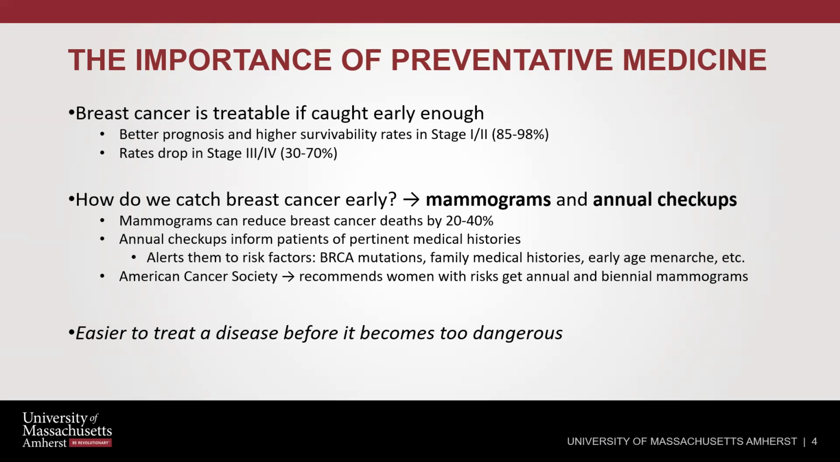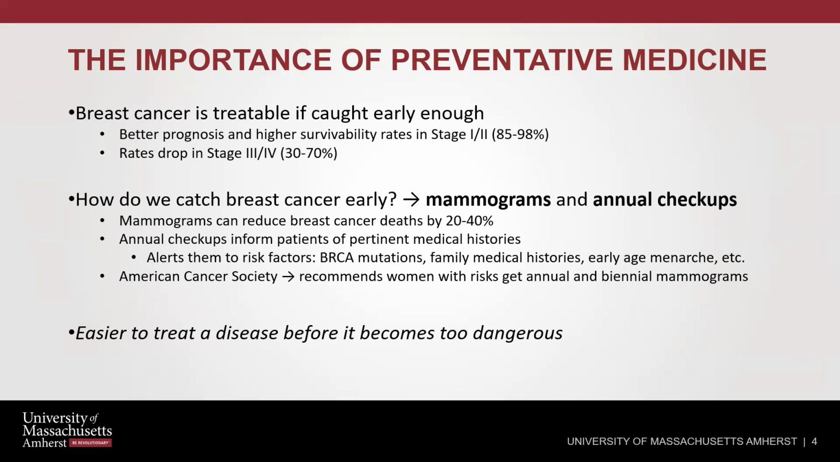Mammograms have been found to reduce breast cancer deaths by 20 to 40%. This is significant considering that mammograms can detect breast cancer very early on, and depending on a patient's history and their interaction with their primary care physician from annual checkups, they can determine whether or not they want to go through a treatment. Annual checkups can alert women if they have risks, such as BRCA mutations or family medical histories. These are all risk factors that increase a woman's chance of developing breast cancer. So the American Cancer Society recommends that women with these risks get annual or biennial mammograms, depending on their plan with their physician. And this can catch breast cancer in the early treatable stages, such as stage 1 and 2, if mammograms can catch it.